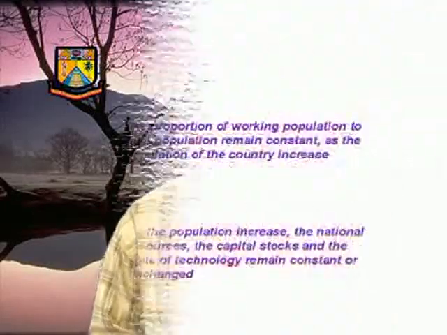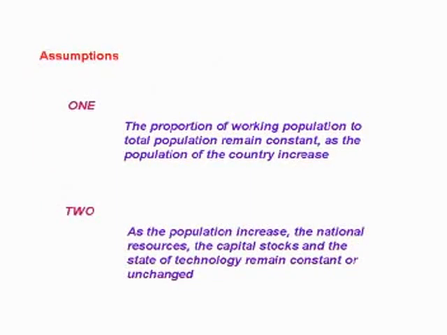The first is that the proportion of working population to total population remains constant. The second one is, as the population increases, the natural resources, the capital stock, and the state of technology remain unchanged. These are the two assumptions given by Cannan. Based upon that, he gave the explanation for optimum population theory.